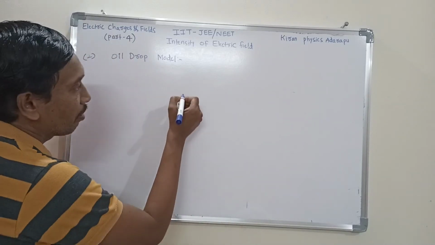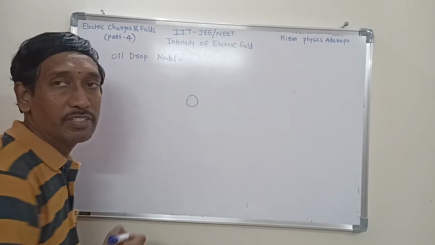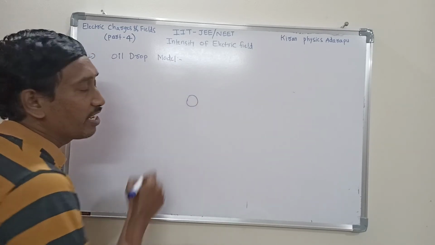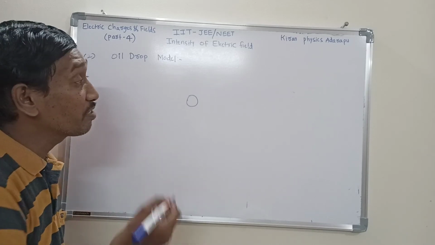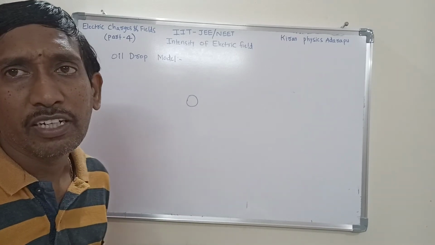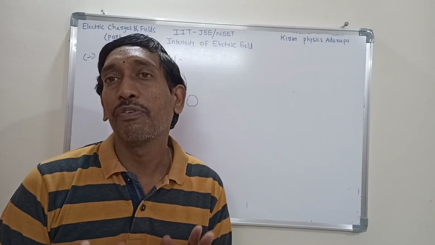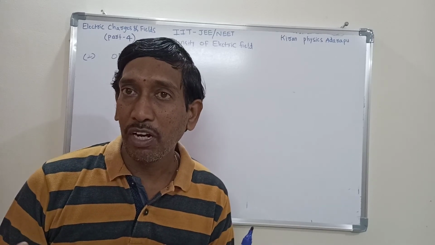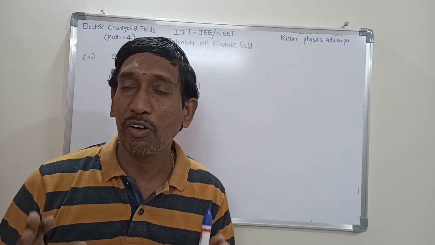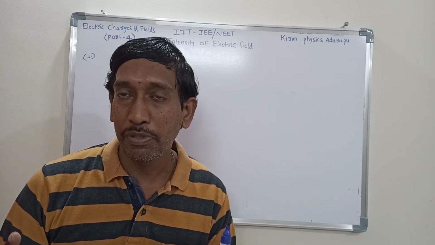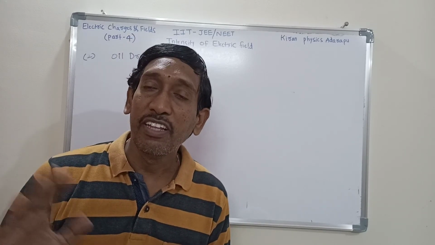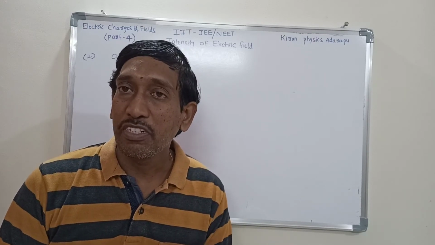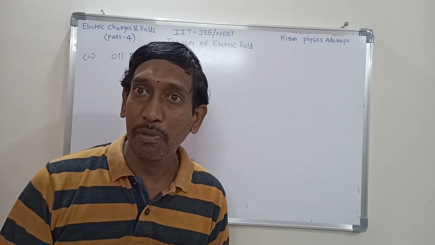So listen to me. For example, this is one oil drop, and its mass is m. When it is placed in an electric field, suppose it is in equilibrium state, that means the net force acting on the body is 0. Two equal and opposite forces act on the body, they cancel each other, then the net force is 0. Then the body is at a resting position, and that resting position is called the equilibrium state.